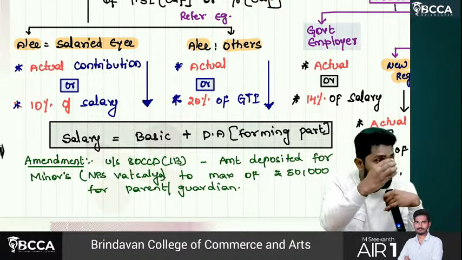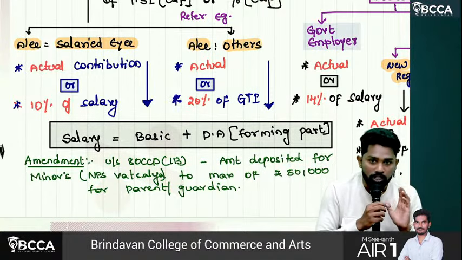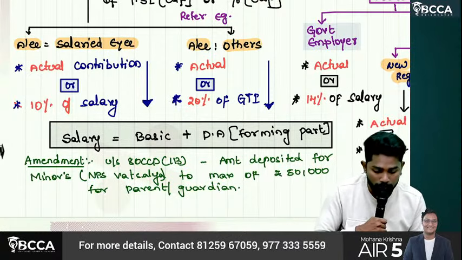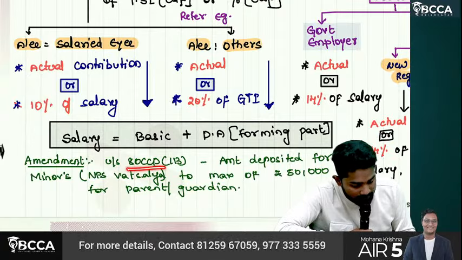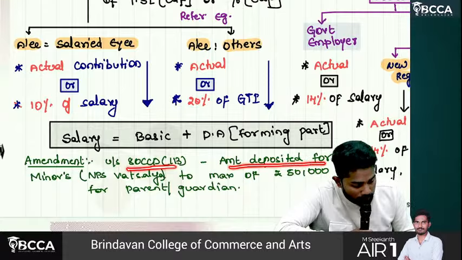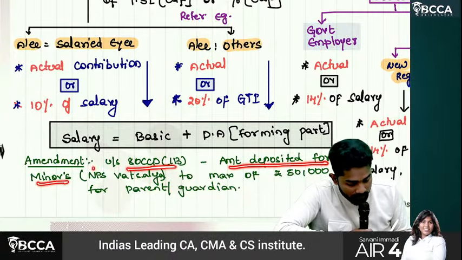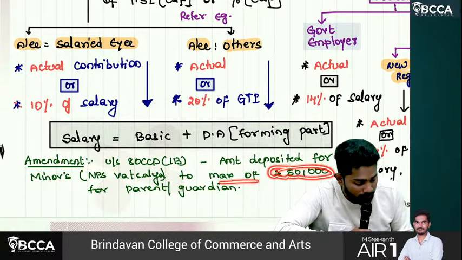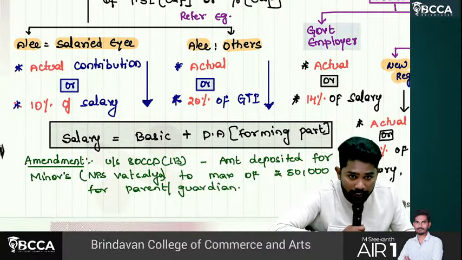Now, under 1B, an extra point is also introduced. I mean, some other contribution also can be claimed as deduction under 80CCD(1B). What is that? Any amount deposited for minors under the NPS Vatsalya account can also be claimed as deduction under 80CCD(1B) to the maximum of 50,000 for the parent or guardian.